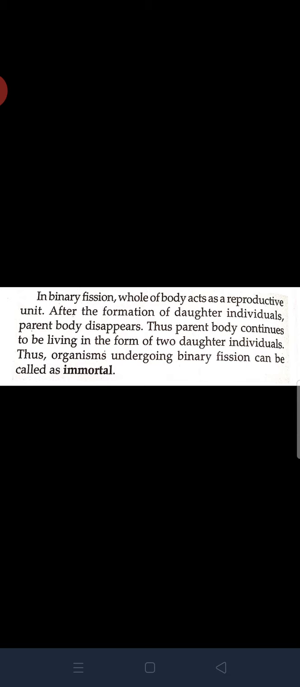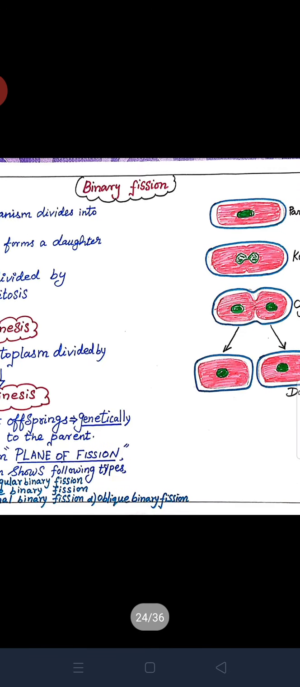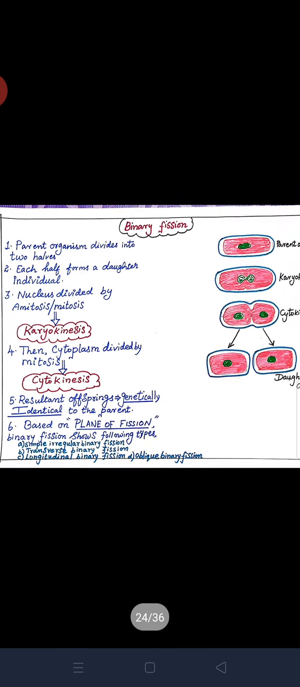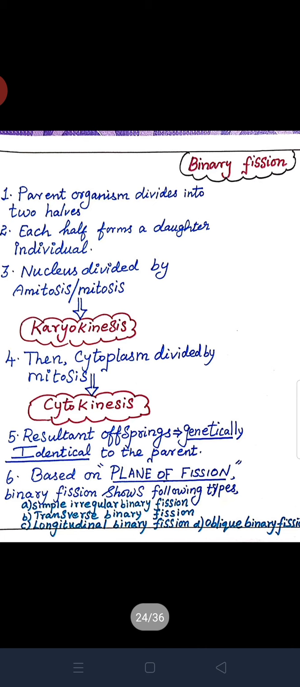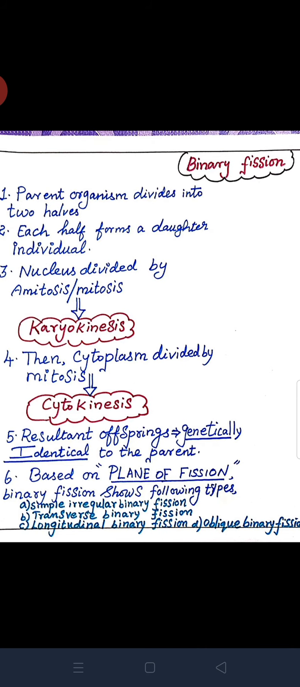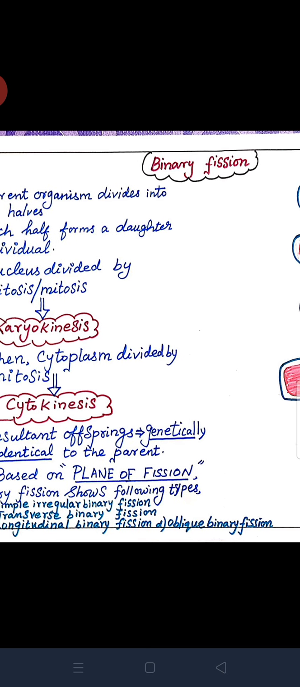A lot of explanation we completed in the last session itself, right? Now, we are going to see about types of binary fission. Based on the plane of fission, binary fission shows the following types: simple binary fission, transverse binary fission, longitudinal binary fission, oblique binary fission. Right? Let's start with simple binary fission. It is otherwise named irregular binary fission.